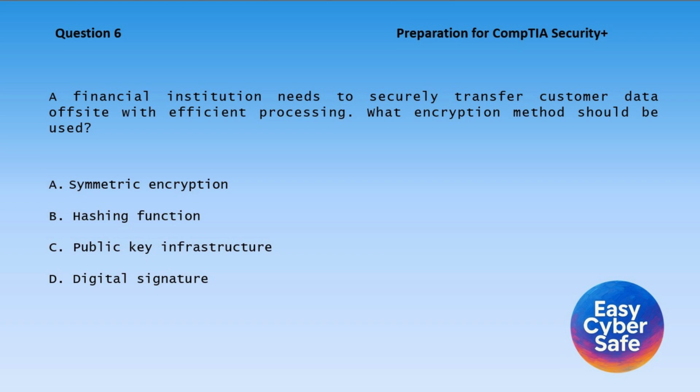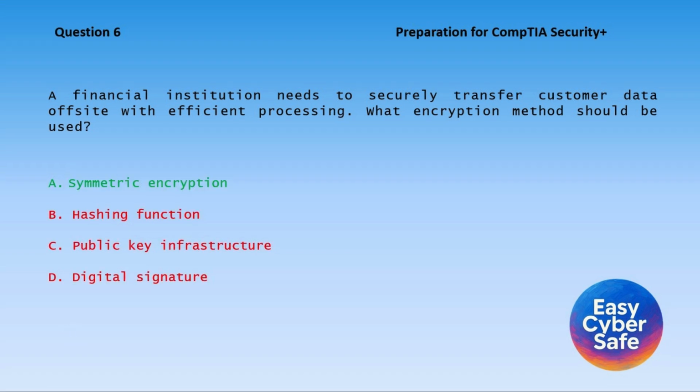Question 6. A financial institution needs to securely transfer customer data off-site with efficient processing. What encryption method should be used? A. Symmetric encryption. B. Hashing function. C. Public key infrastructure. D. Digital signature.